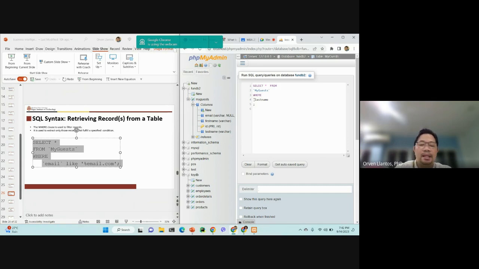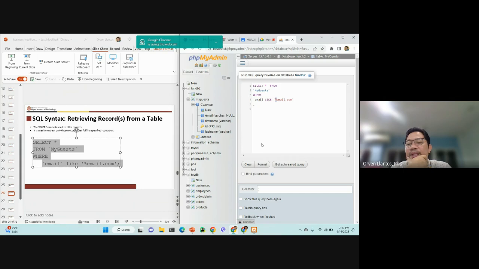For example, email LIKE '%email.com'. What does it mean? It means that we are interested in retrieving all the rows in which the email ends with email.com, and we don't care what the entries before the email.com are. So long as it ends with email.com, we want that record. The percent here represents your wildcard.